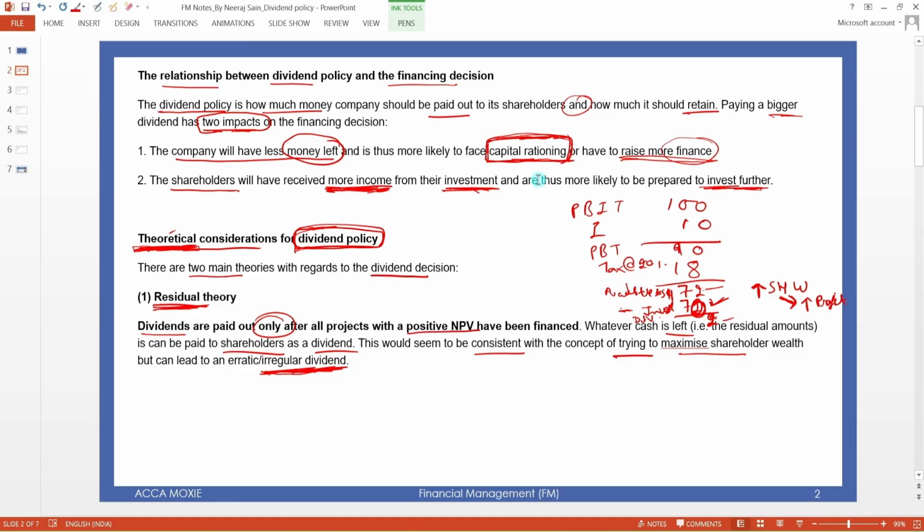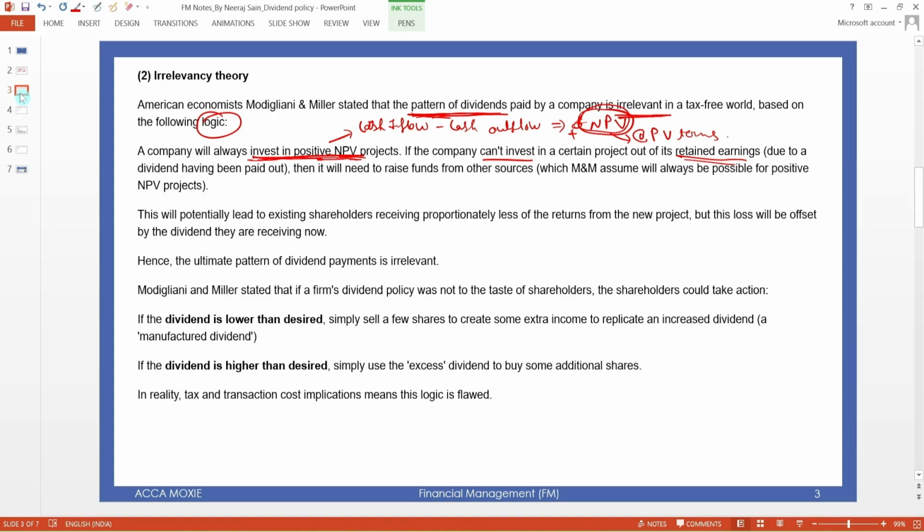if you have the retained earning here like this, you have the profit available to shareholders, this can go to retained earning, or you can distribute as dividend, or you can invest or distribute, whatever you like. So if you want to, you can use that amount from the retained earning and invest in this project.